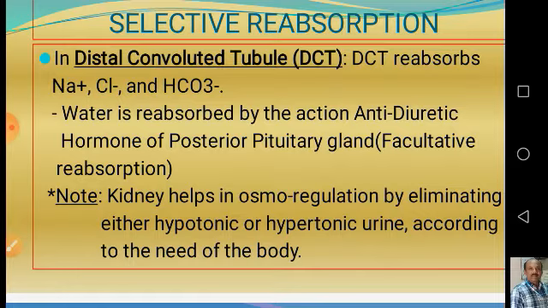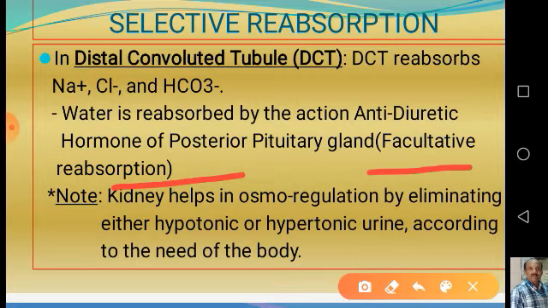Here in the distal convoluted tubule, whatever water remained after reabsorption in the PCT as well as Henle's loop is reabsorbed into the interstitium based on the necessity, and this reabsorption is called facultative reabsorption. That means this absorption takes place based on the condition of the body.